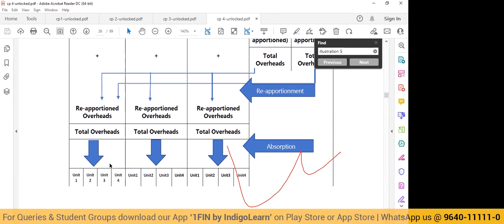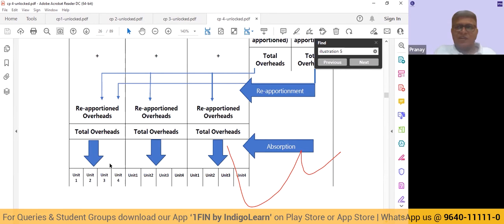So how many machine hours are going on A? How many machine hours are going on B? Like that, X and Y. So depending upon the type of input and output in each department, we will have to find out the reasonable scientific allocation base. So now your question is, sir, why are we using machine hours?